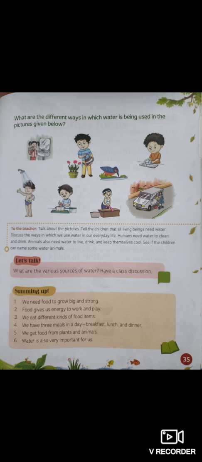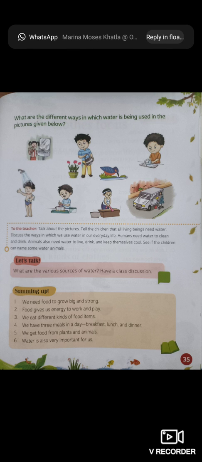We need water for cooking as well, and then also for cleaning and washing clothes, right? So we need water for many different things, right? So we need water to wash our cars and vehicles as well, right?